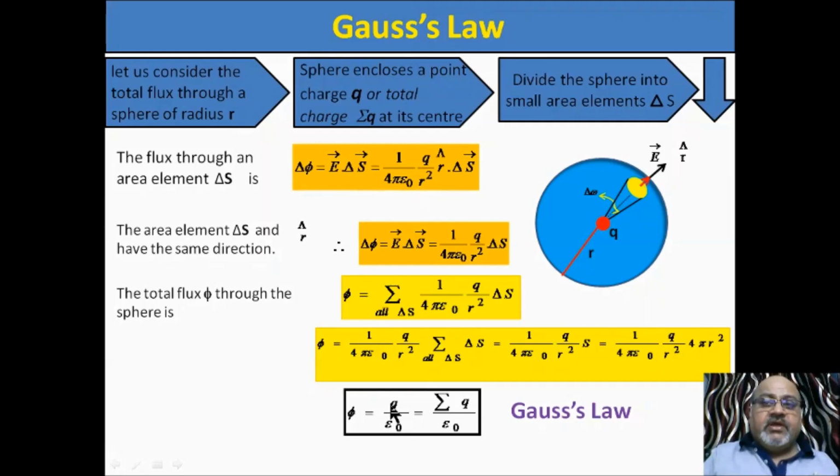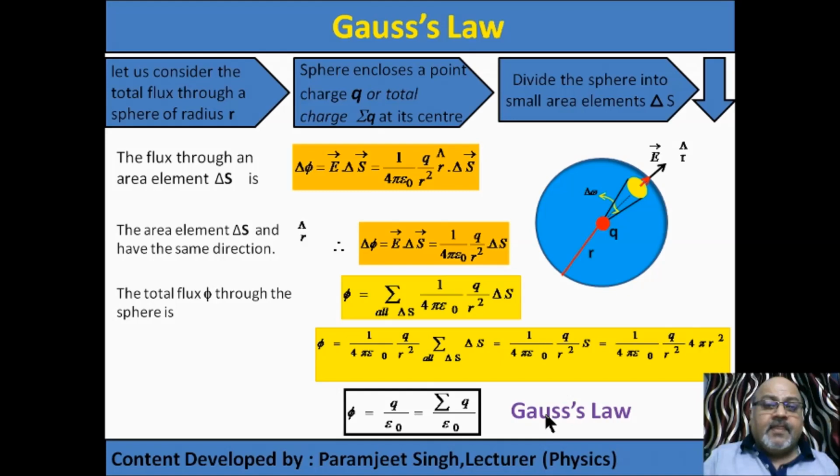This is for a single charge inside the closed surface. If many charges are present inside the closed surface, then the algebraic sum of the charges will be taken here: summation q by epsilon naught. This is the statement of Gauss law. This is the mathematical statement. All this we have discussed in presence of either air or vacuum.